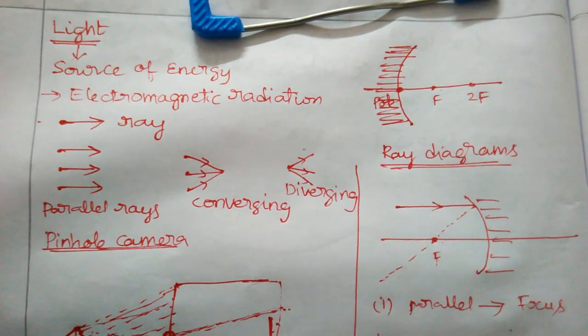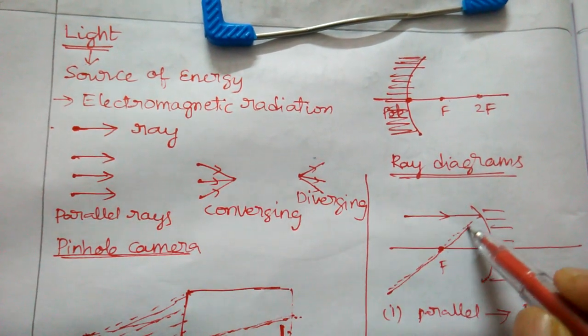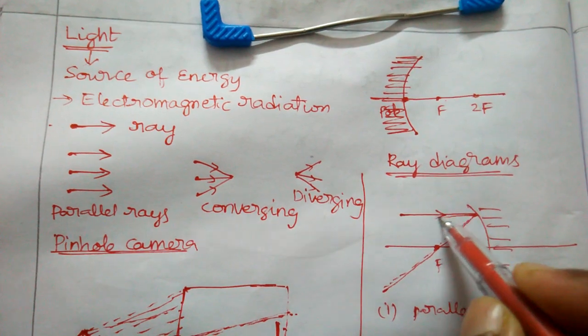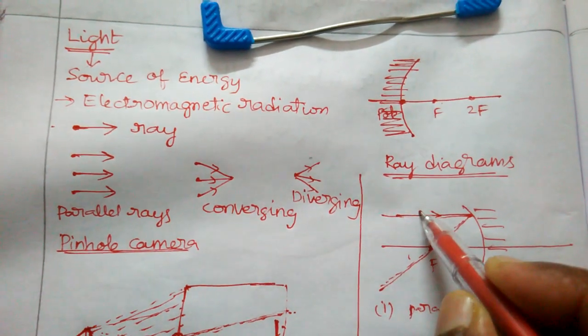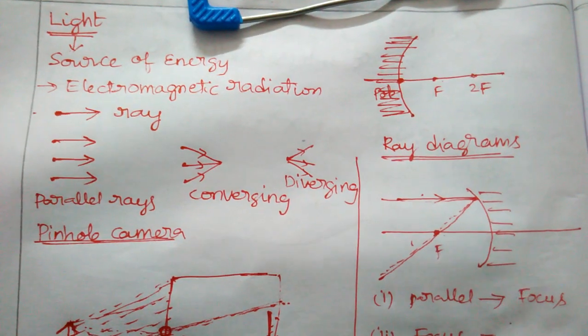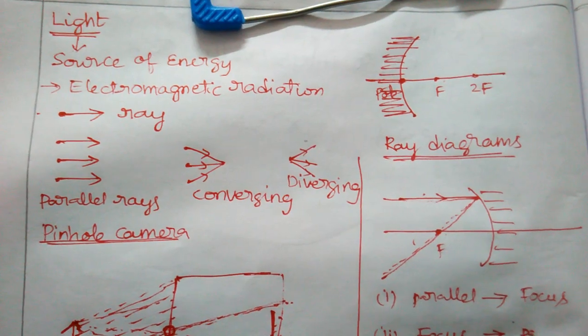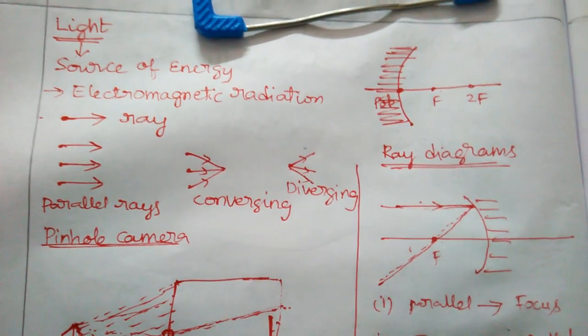And the second one, if any line is passing through the focus, it will go parallel to the principal axis. The ray passing through the focus will reflect parallel to the principal axis.